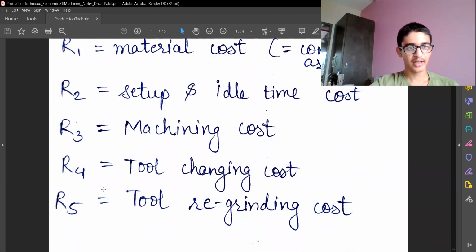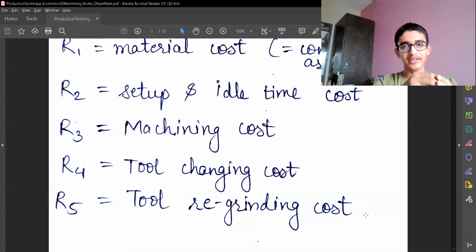R4 is the tool changing cost. If we first want to make a rough surface finish, and later want a smoother, better finish surface, then we need to change the tool in between the process of machining. That is the tool changing cost, which comes into picture. That is also going to take some time, and we need to do all the alignments again for the tool. Then R5 is the tool regrinding cost. This comes into picture because the tool is going to wear out, the tip of the tool is going to get blunt, so I need to regrind the tool on my grinding machine. That is the cost related to that.